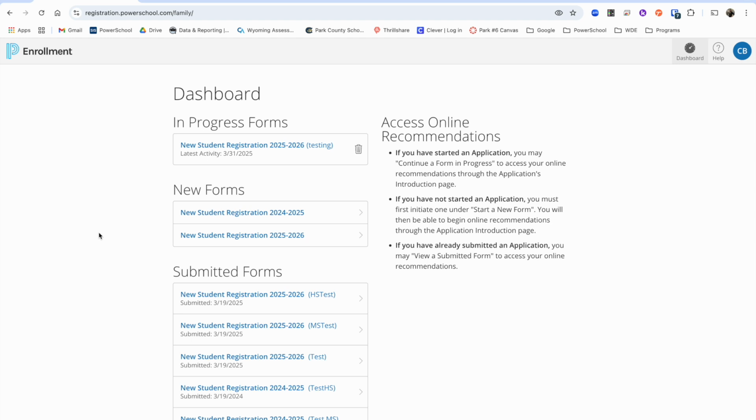Current students are students who are currently active or who will finish the 24-25 school year with us in May 2025. For current students, the registration will be in July or August 2025, and we will send out more information on that when the time comes. Anyone else that is not currently enrolled would be considered a new student because your student is not currently active